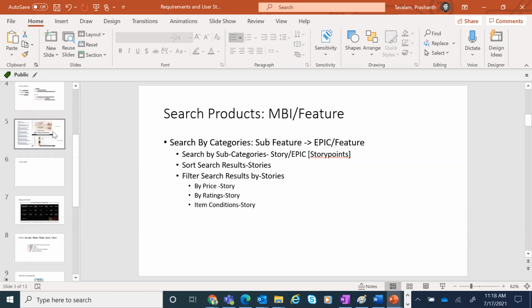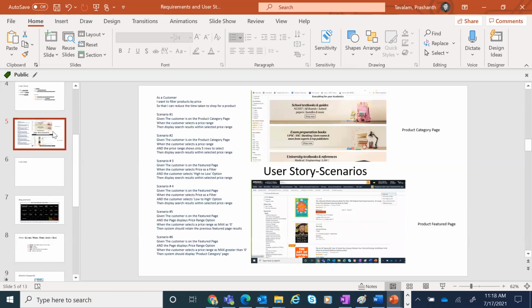I hope you understood how to build a good user story here with some detailing. Now let's look at how. Question. Right, so use case we will cover tomorrow.